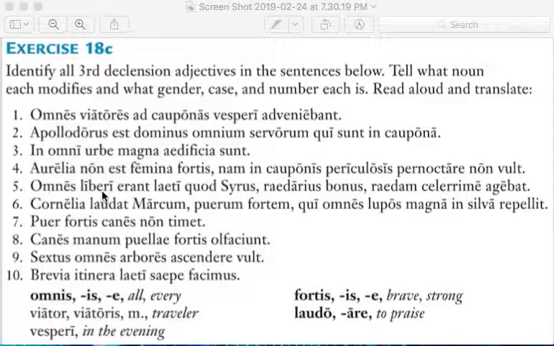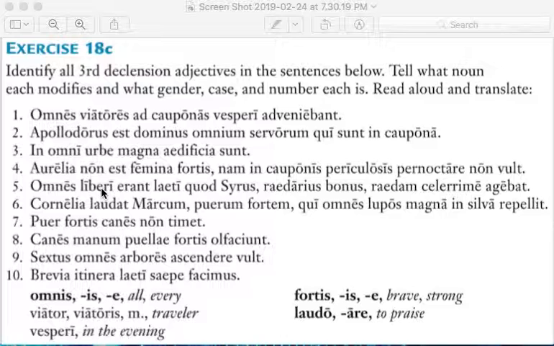Number 5. Omnes liberi erant laeti quod Cyrus raedarius bonus raedam celerrime agebat. All the children were happy because Cyrus, a good coachman, was driving the carriage very quickly. Celerrime. Okay, so again, omnes is the third declension adjective here. There are no other third declension adjectives. And omnes is describing the liberi, all the children.